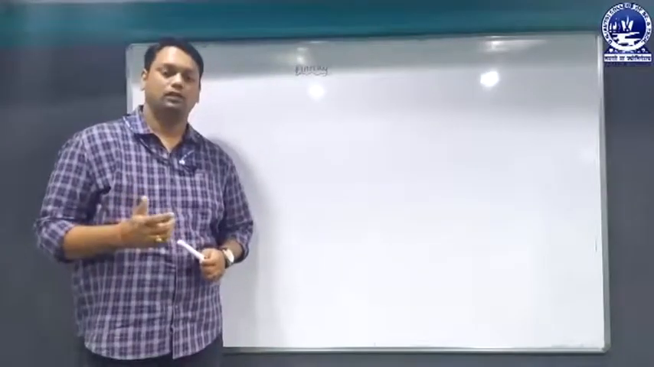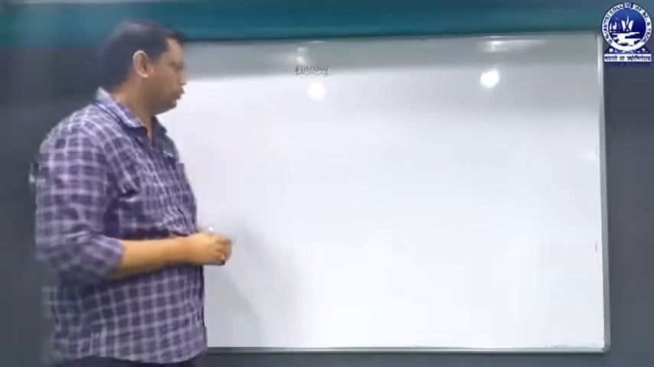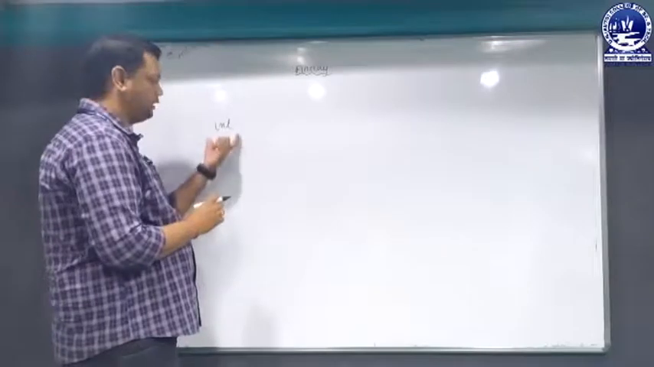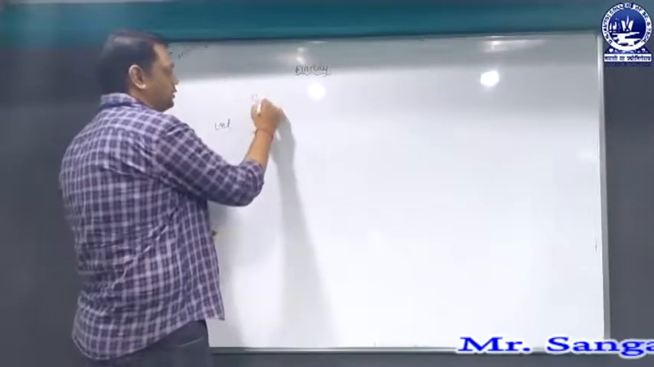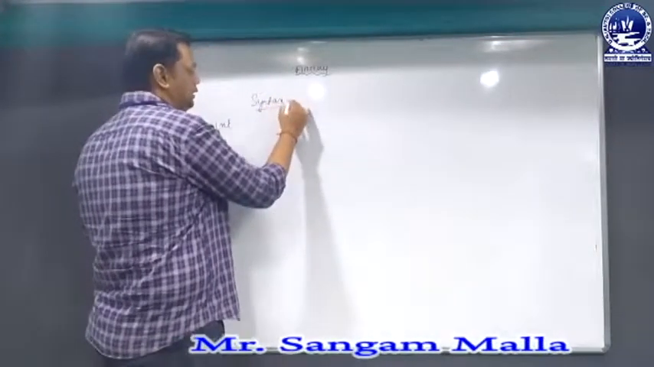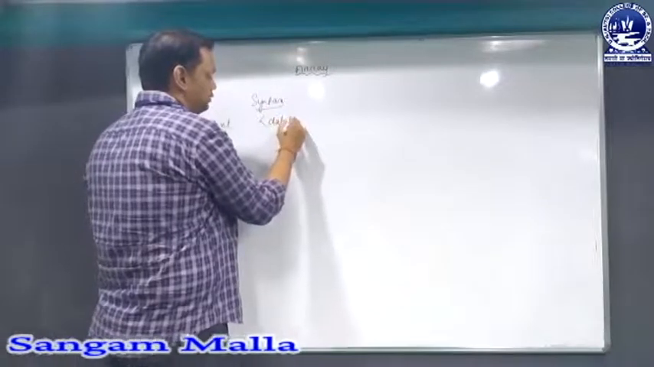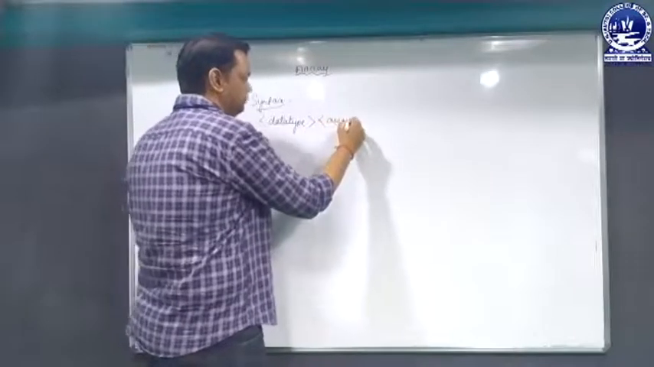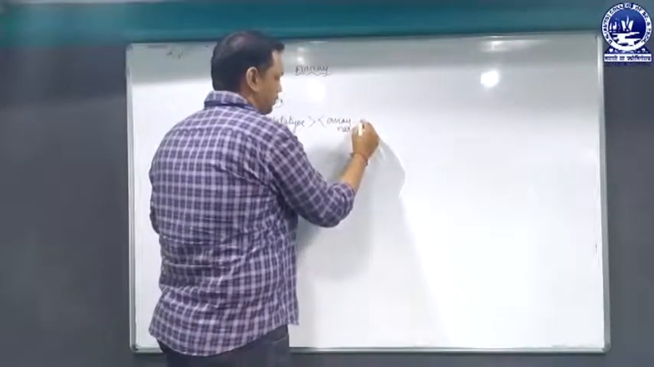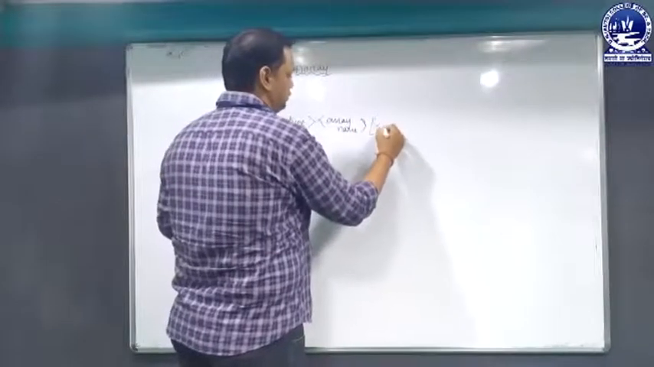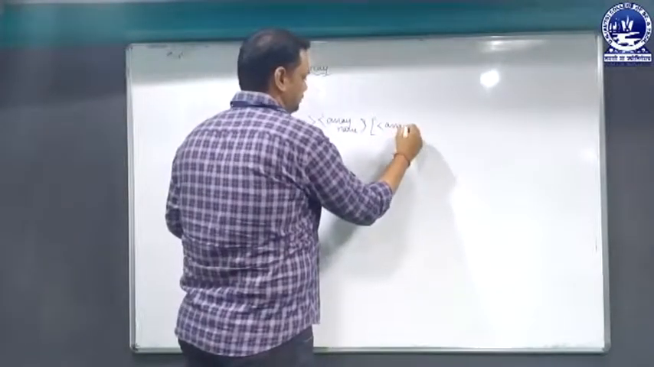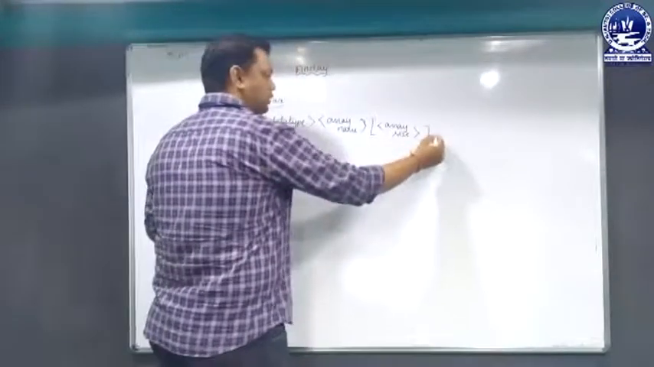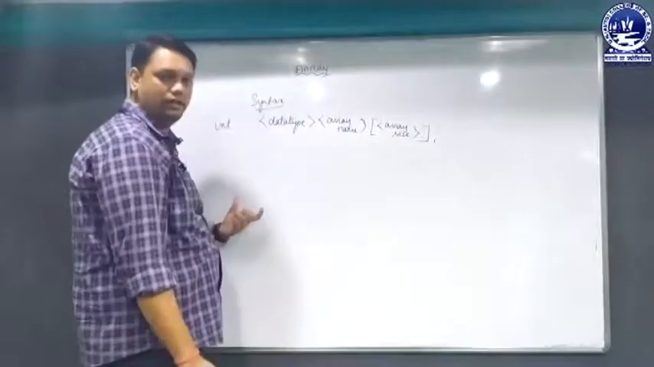So the next step is how to use the array in a program. Now let's see how to use the array. First of all I have to specify the data type of the array, because the general syntax of an array is: first we specify the data type, then the array name, and then the array size.